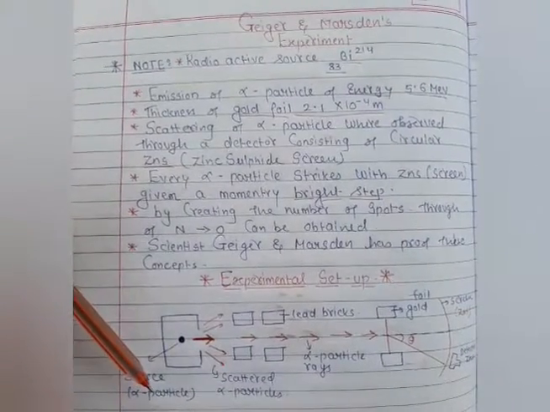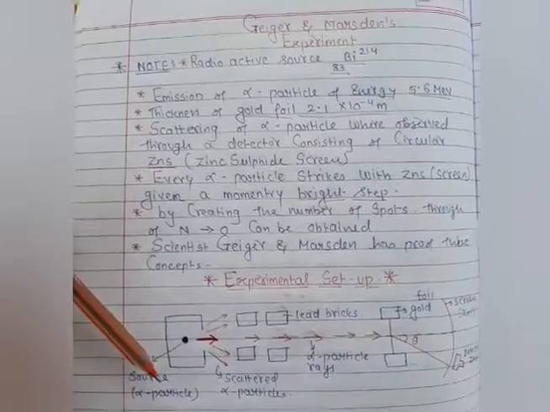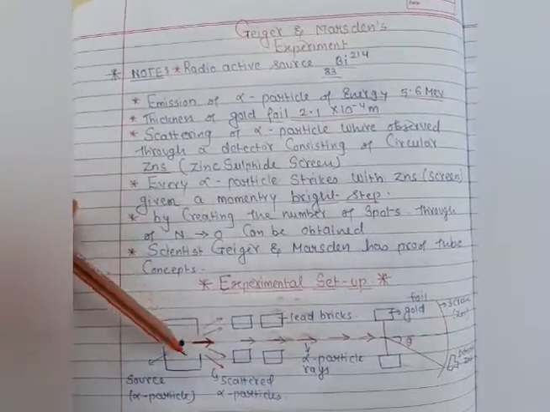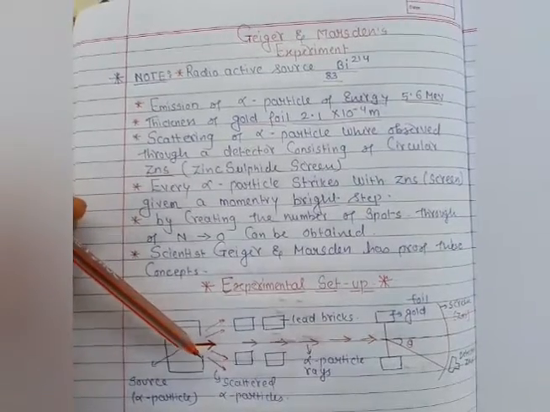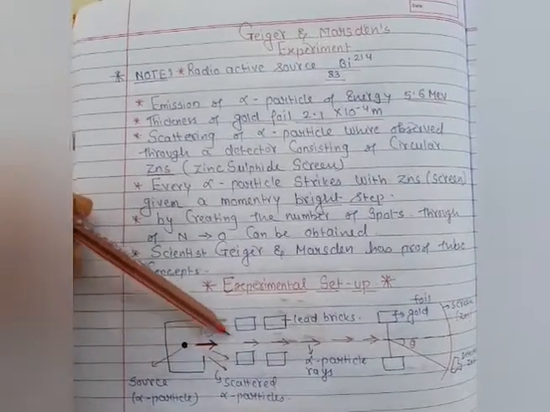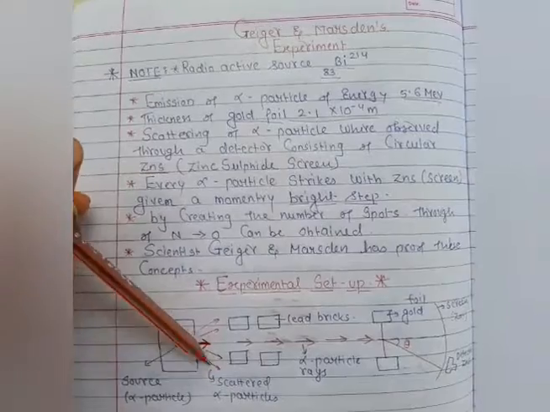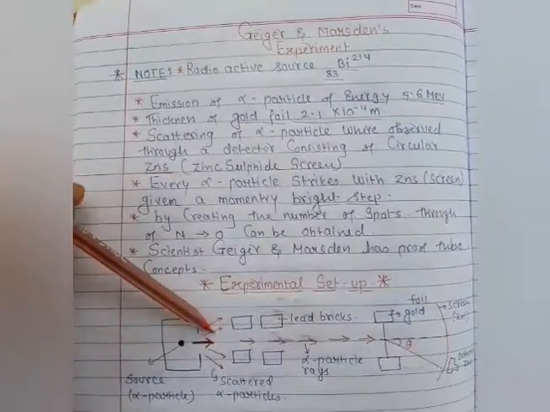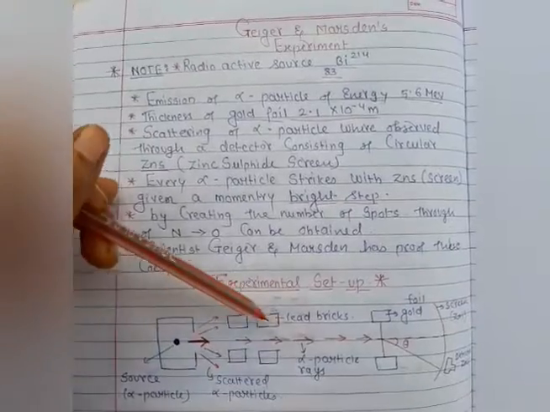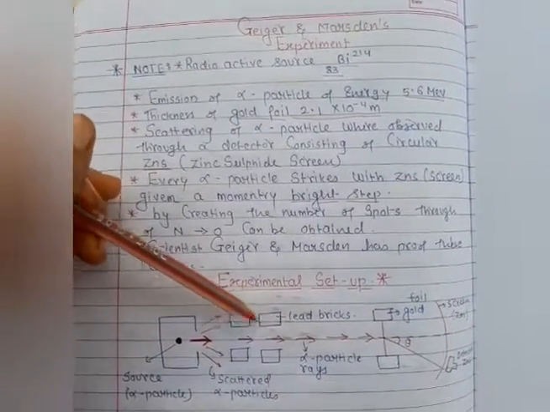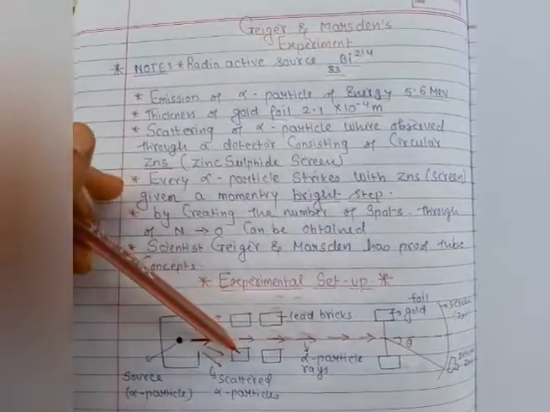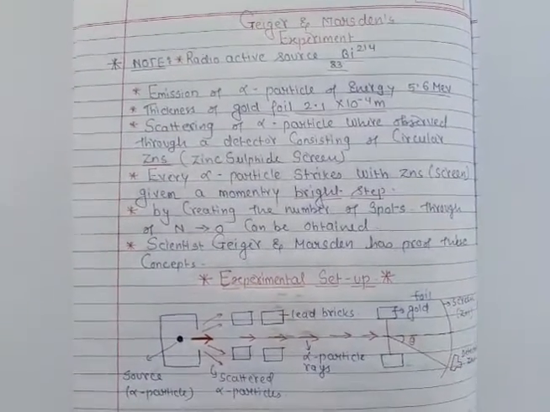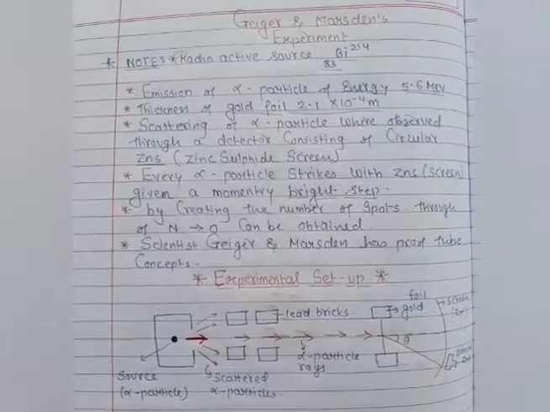As you know very well, the radioactive particle is the alpha particle, and when this alpha particle moves outside of this container, it is scattered in all directions. So here you are getting the scattering of this alpha particle, and here two lead bricks are present. These bricks are made up of lead. Yes, students, all this information is very necessary for this experiment.